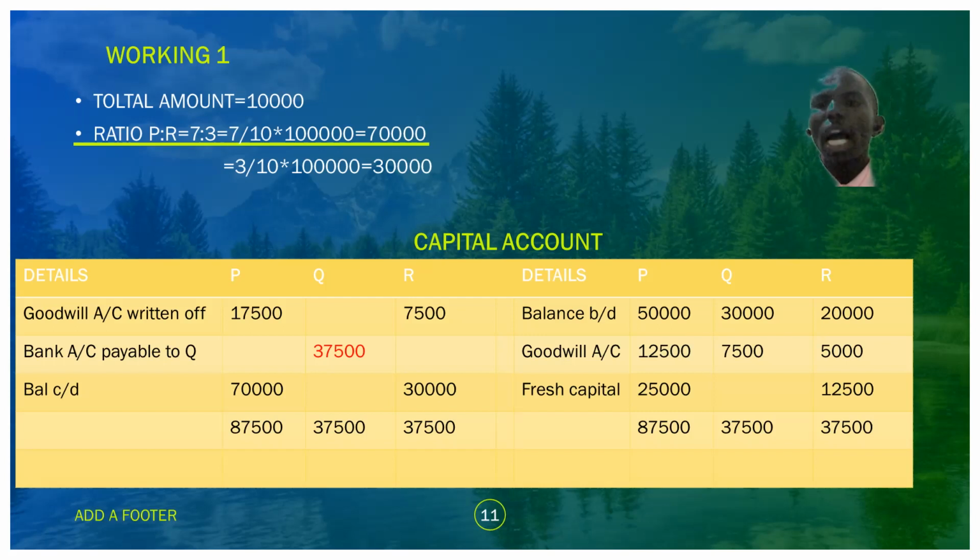To know the amount that R should contribute so as to meet the agreement, it is 37,500 minus 25,000. If my calculator is not wrong, the amount that R should contribute as fresh capital is 12,500, and the balancing figure of P on both sides should be 87,500, and that of R should be 37,500.